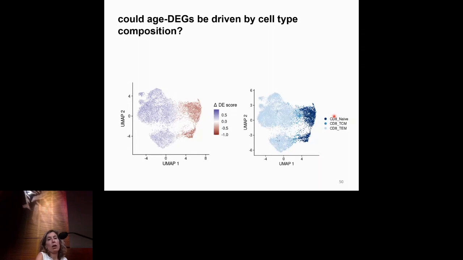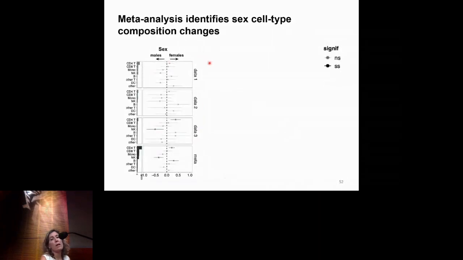So the next question is, can we look at cell type composition changes using this meta-analysis approach? So we did exactly this. We modeled cell type proportions and asked, are there differences with sex and age in cell type proportions in these 3 data sets? Basically, in this plot, what I'm showing is the results of this meta-analysis, where in light green, we have the cell types that are not significant, so they don't have significant cell type proportion differences.